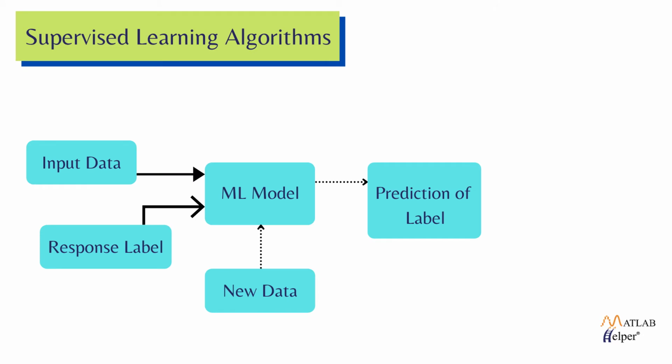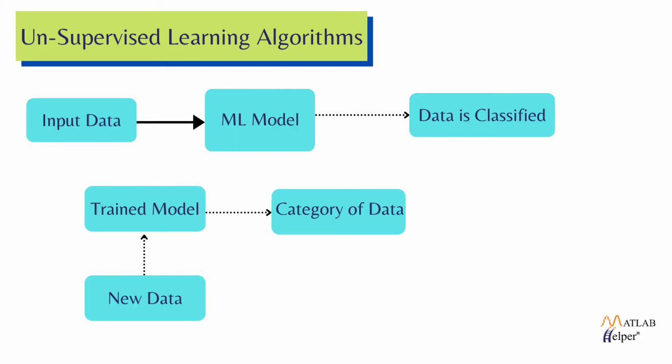Over here you can see the structure of supervised learning algorithms. In supervised learning, by using known data and known response, we make a machine learning model. Once the model is ready, we can feed a new dataset to the developed model and the model will predict the response for us. In unsupervised learning, we feed input data to the model. The model will identify patterns and at the end it categorizes data based upon the patterns.